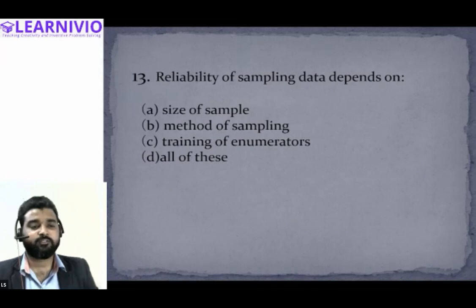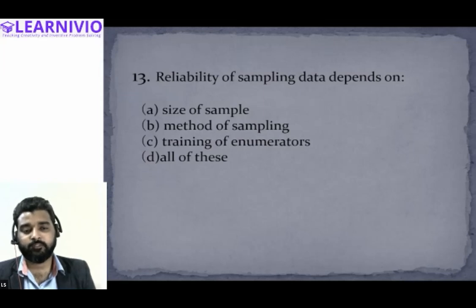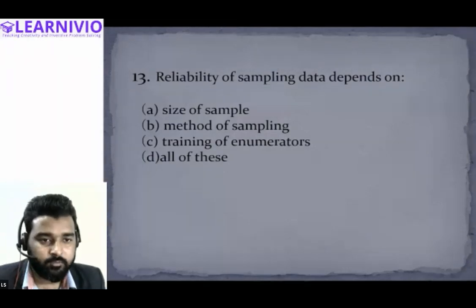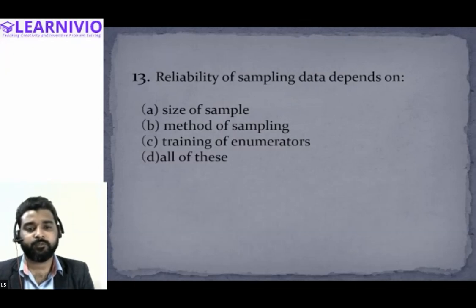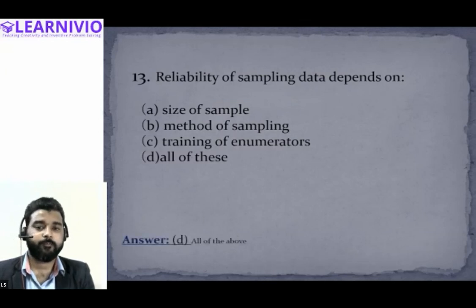So reliability of sampling data depends upon everything: the size, the number of items you take as a sample, the method you apply to select samples, whether judgment sampling, quota sampling or random sampling, and obviously the training of the enumerator. So option D is the correct option.